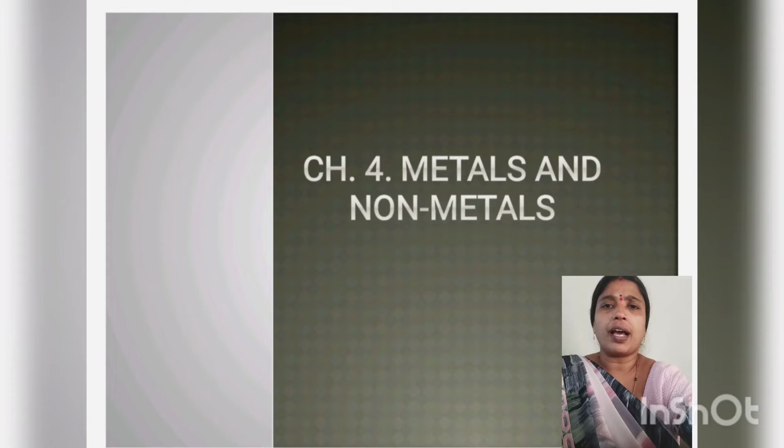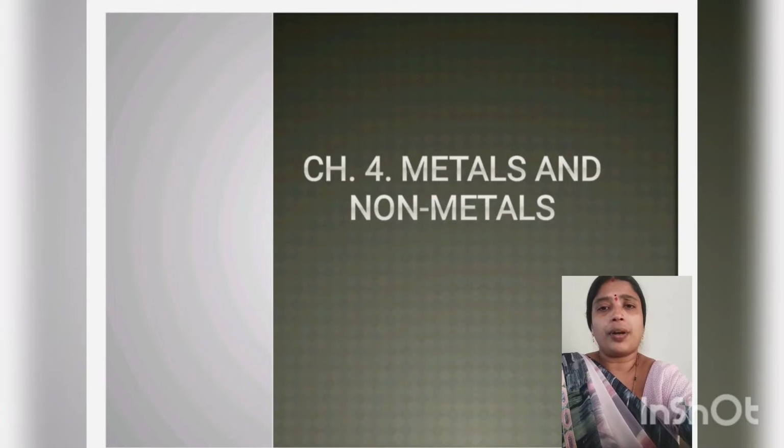Now what do you mean by a physical property? A physical property is a characteristic of any substance which you can observe or measure without changing the identity of the substance. For example, color, density and hardness are physical properties.